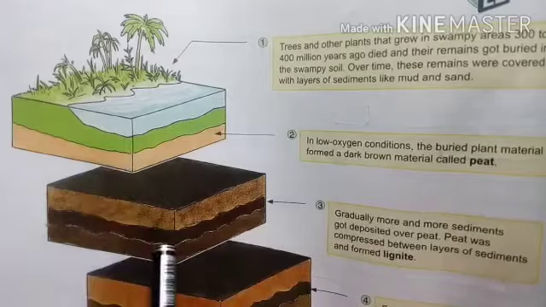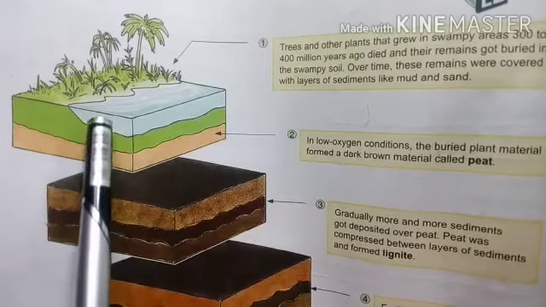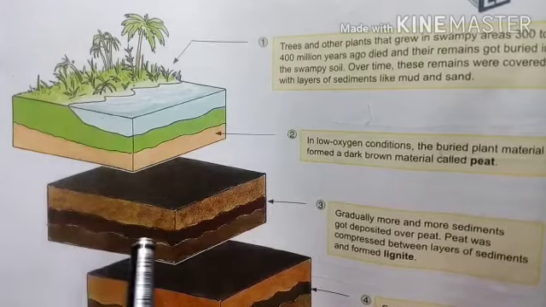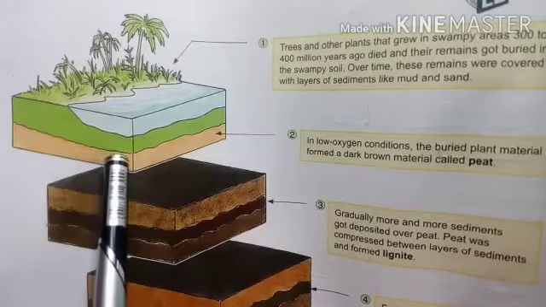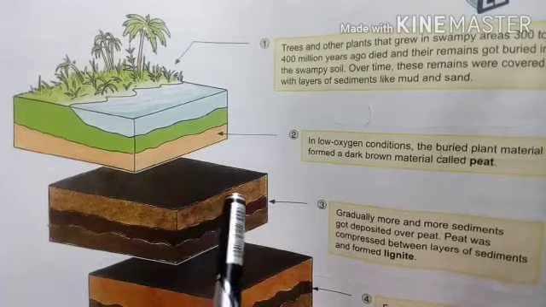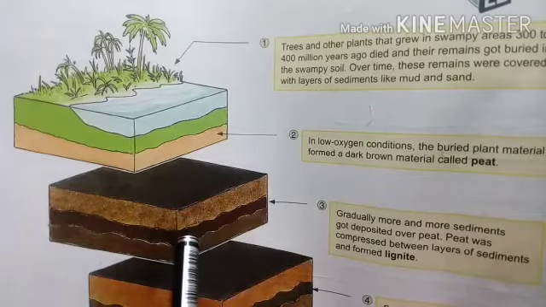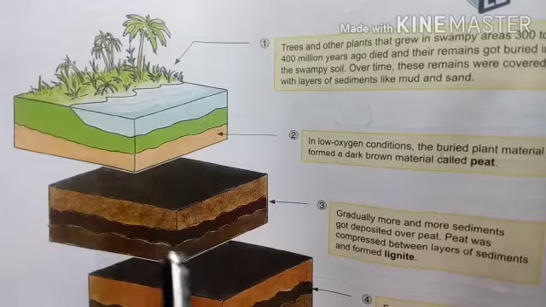This layer goes deeper. In the first picture there is only green and water, but in the third picture this layer comes in the middle, and one more layer on top, that is called sediments. And there is the peat, which is now called lignite.